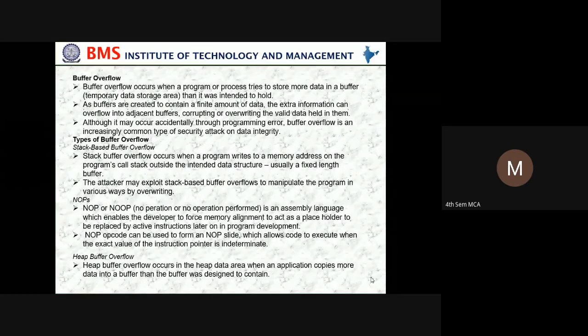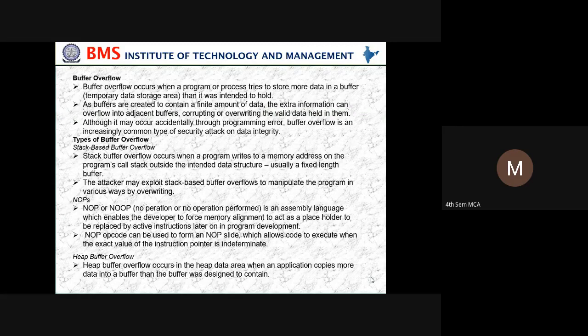Stack buffer overflow occurs when the program writes to a memory address on the program call stack outside the intended data structure, usually a fixed length buffer. The attacker may exploit stack-based buffer overflow to manipulate the program in various ways by overwriting.